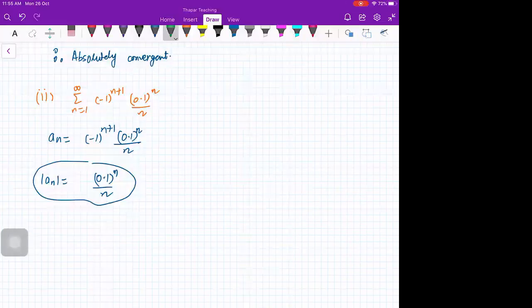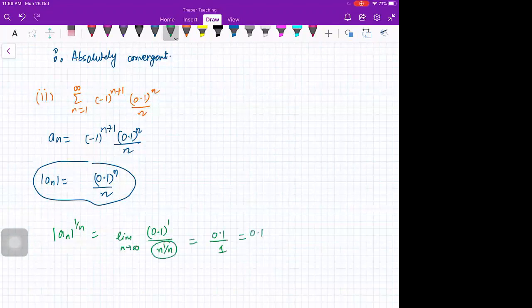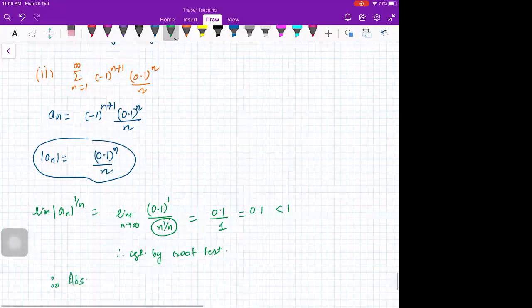Root test. Yes, you can go for root test also. Let us apply root test. So mod a_n raised to power 1 by n will be (0.1 raised to power n upon n) raised to power 1 by n, limit n going to infinity. That will be 0.1 upon the limit of n raised to power 1 by n, which is 1. So you get this limit as 0.1, which is less than 1. Therefore convergent by root test. So it implies absolutely convergent. Is that okay?